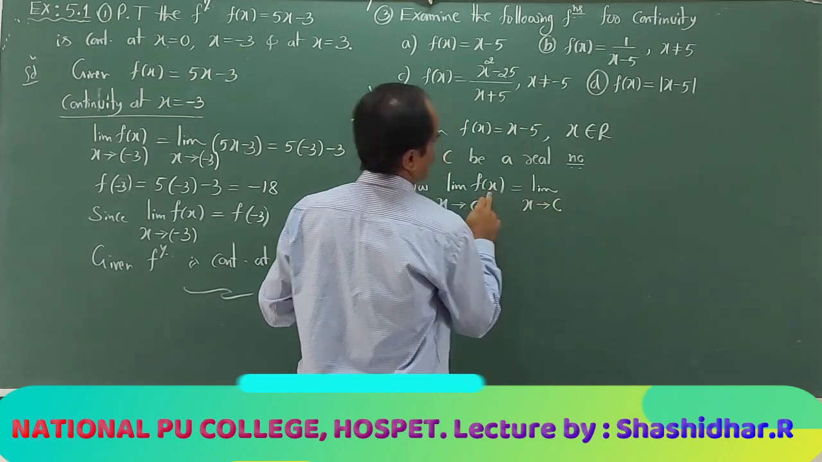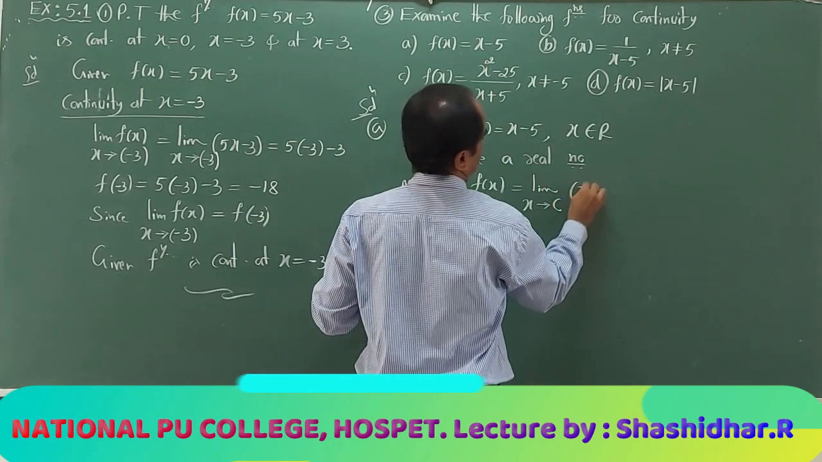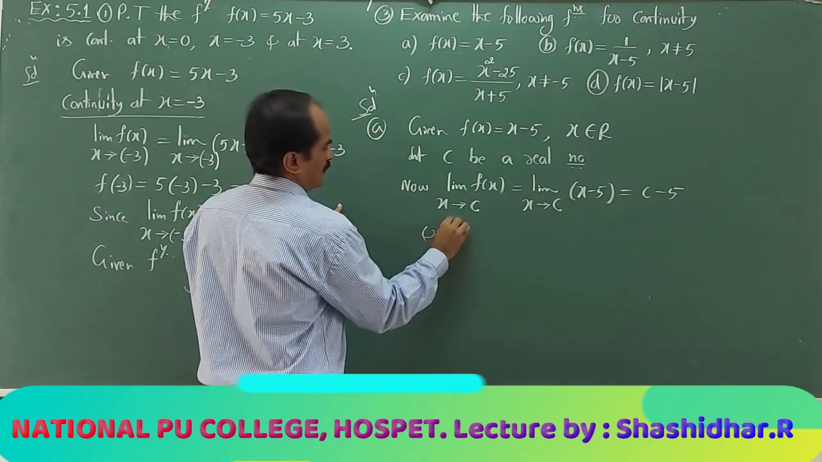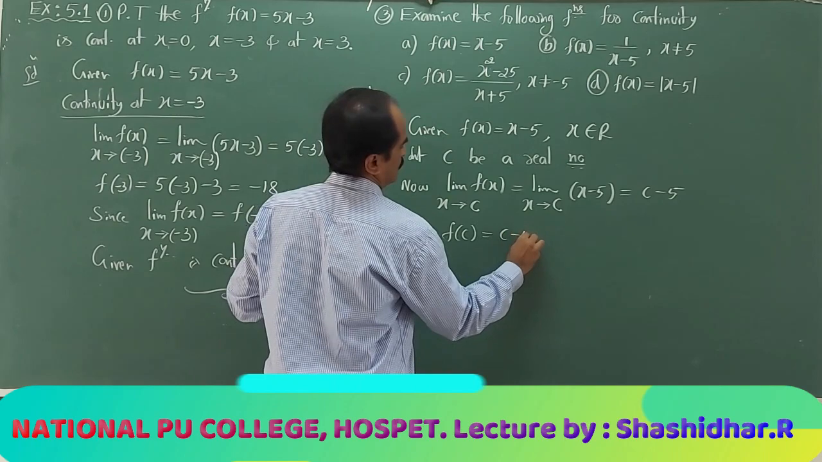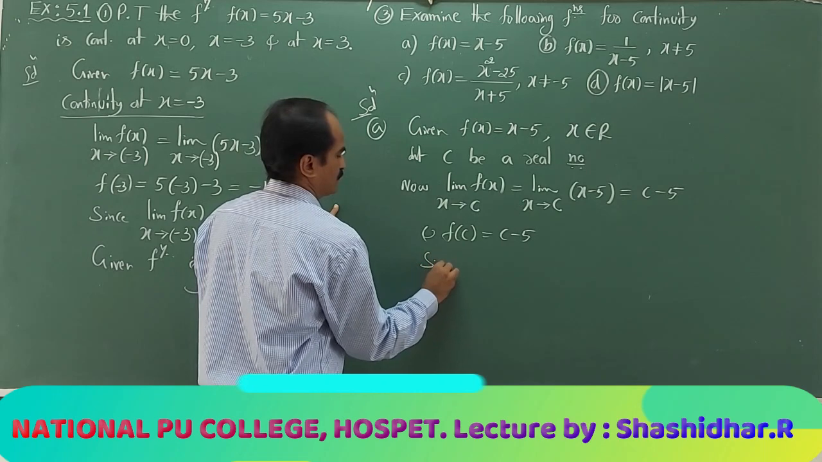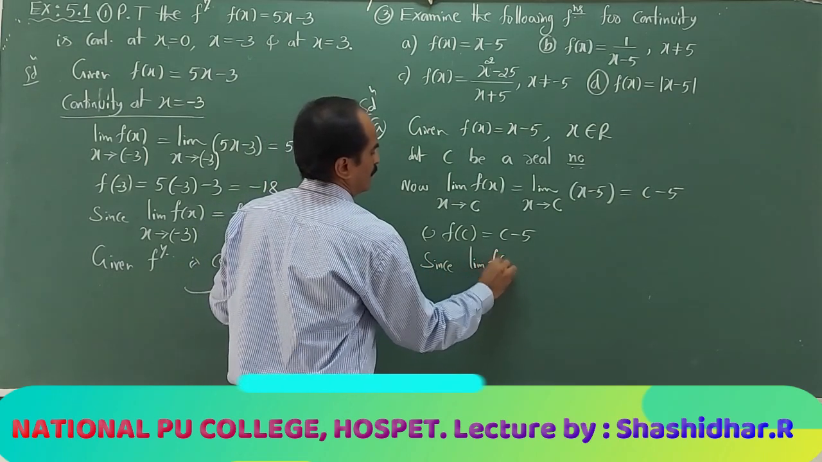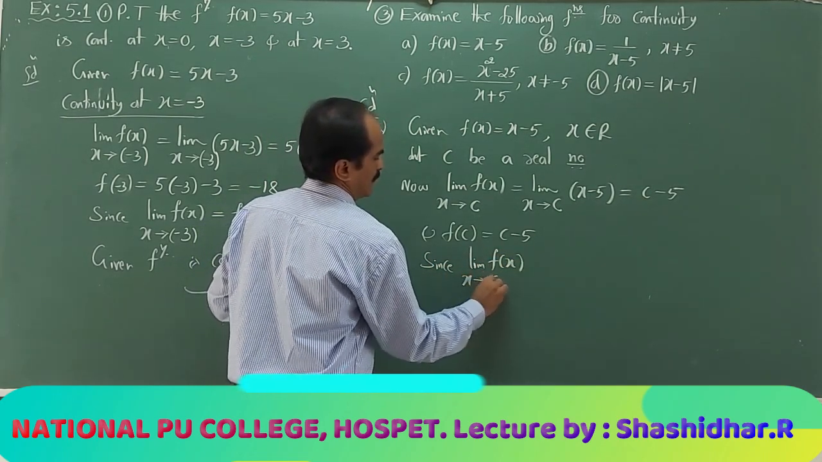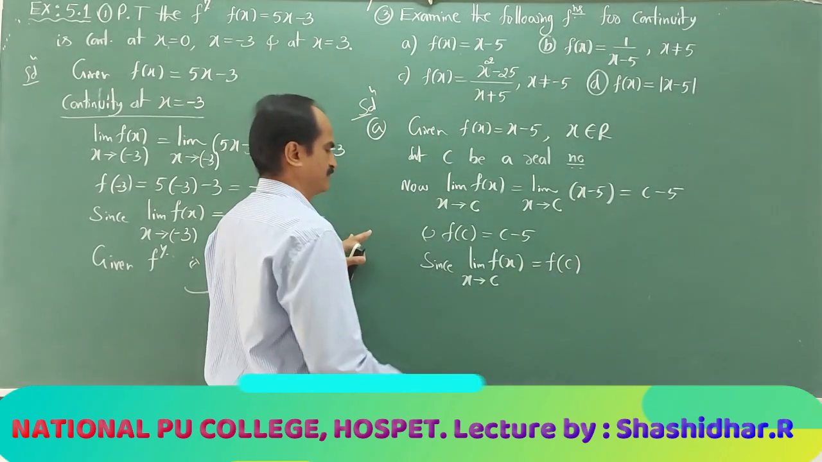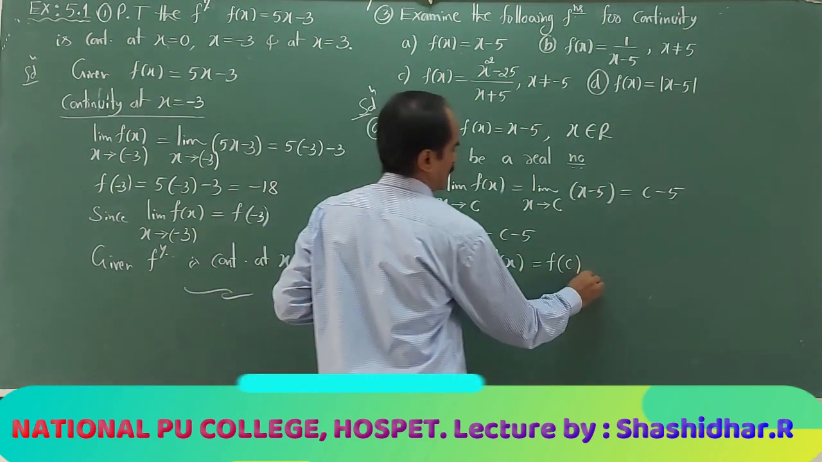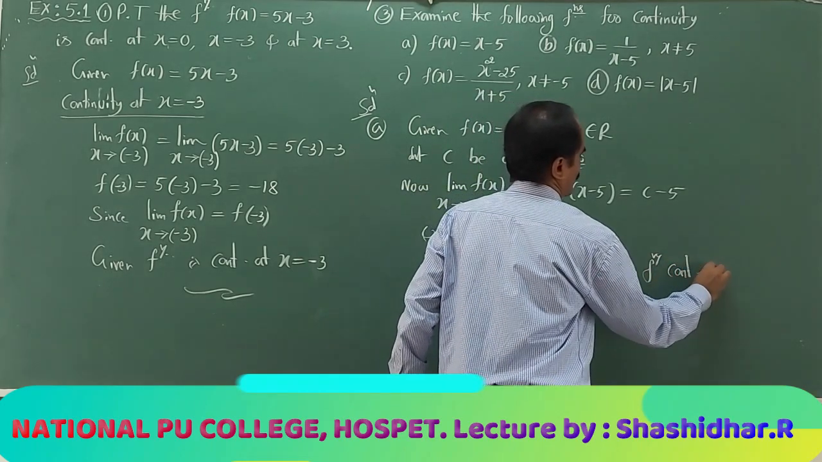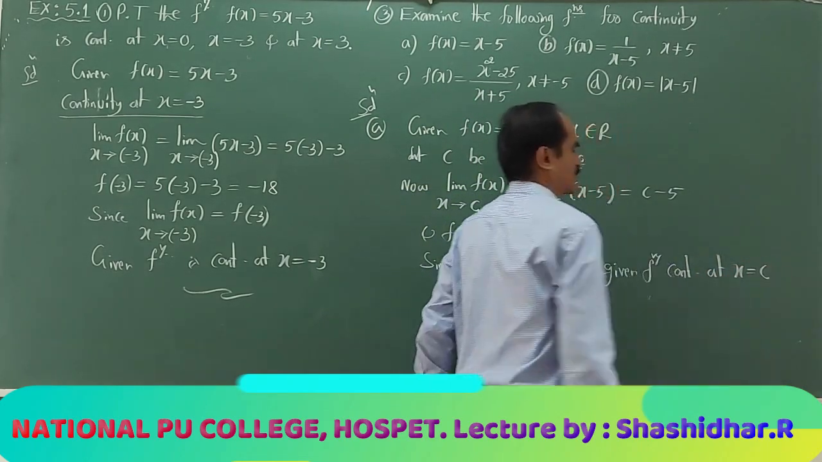So what is the function? x minus 5. What is the limiting value we get? c minus 5. And the function value at c: f of x is x minus 5, so f of c is c minus 5. Since the limit of f of x as x tends to c is equal to f of c, the given function is continuous at x equal to c.